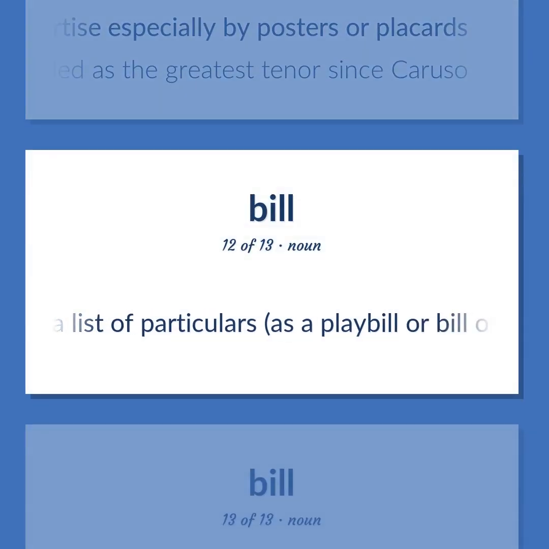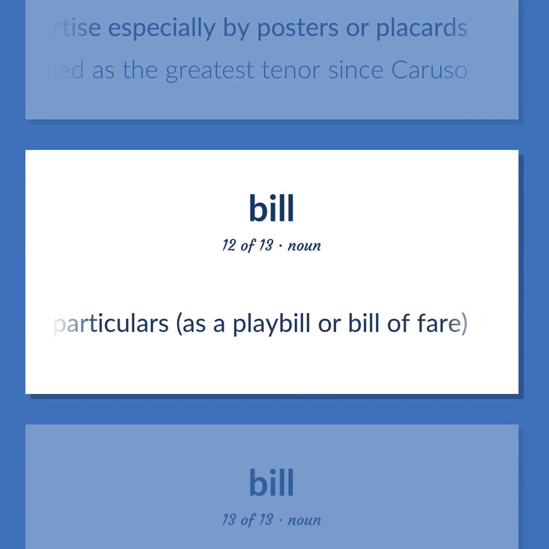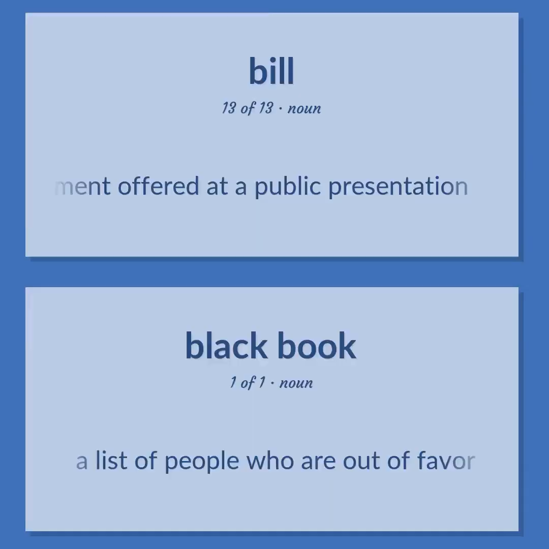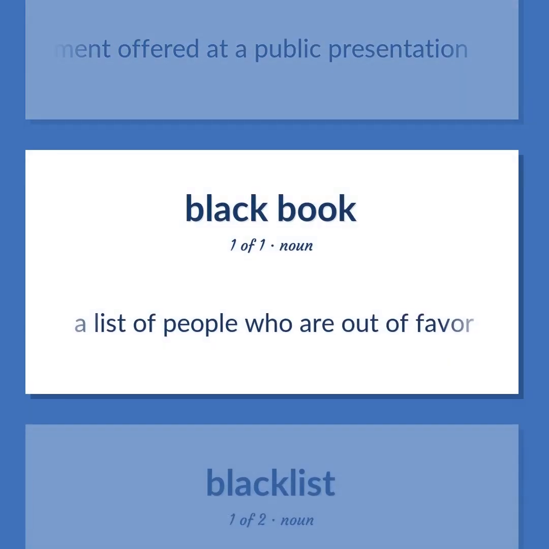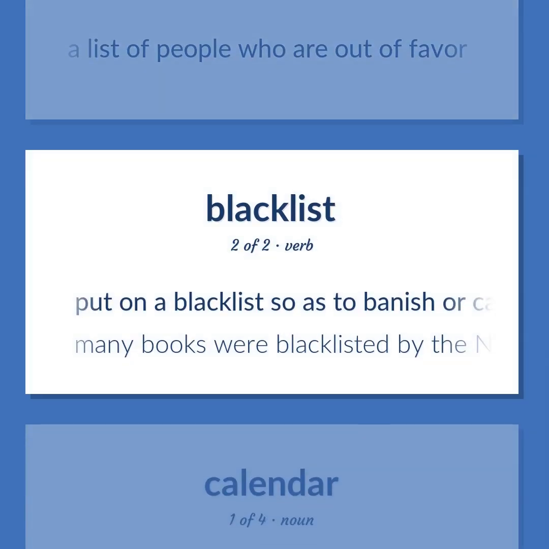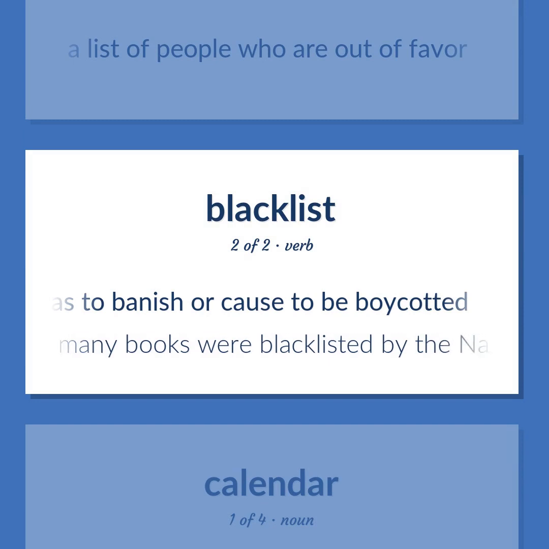A list of particulars, as a playbill or bill of fare. The entertainment offered at a public presentation. Blacklist: A list of people who are out of favor. Put on a blacklist so as to banish or cause to be boycotted. Many books were blacklisted by the Nazis.